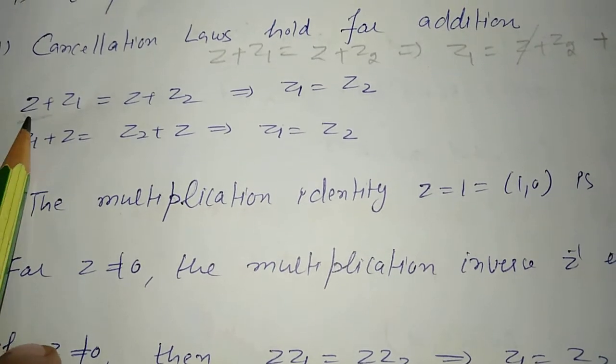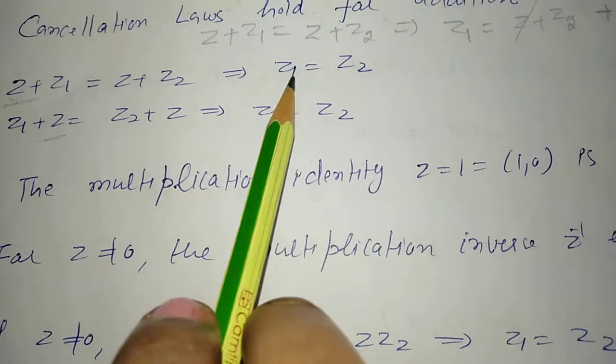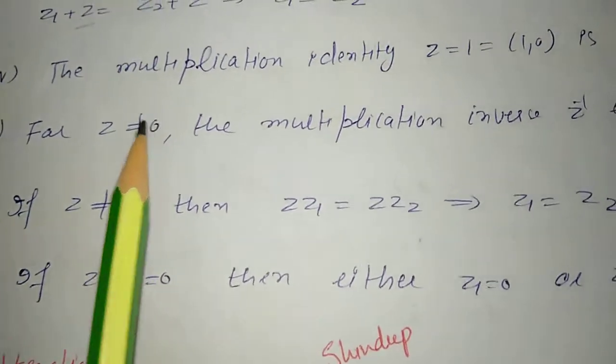The same case holds for pre and post addition. Pre means we add from the front, post means we add from behind, and in both cases we will have this result that z1 will be equal to z2.